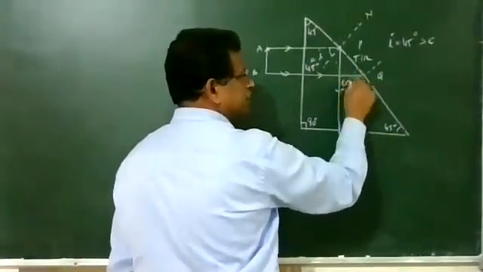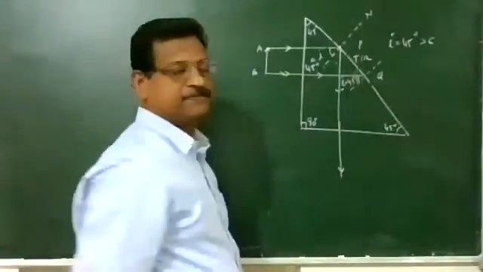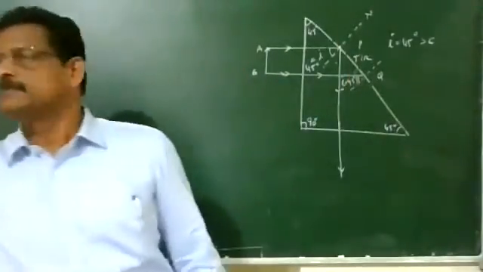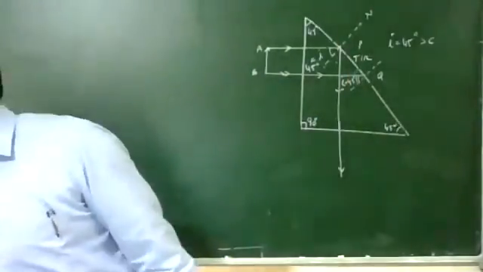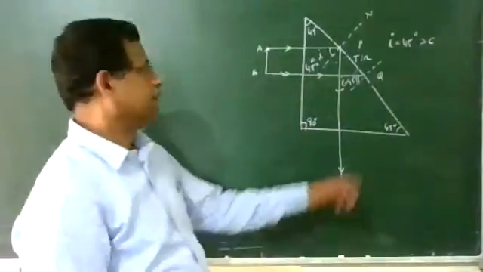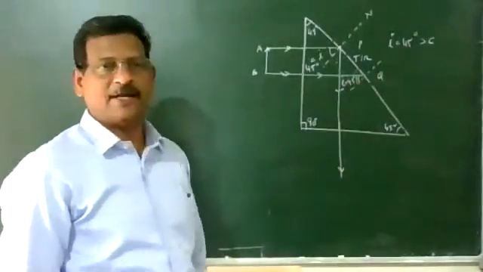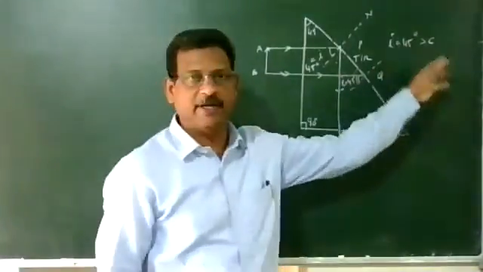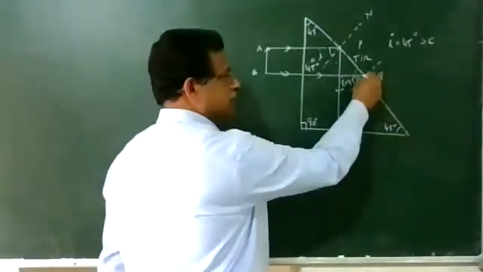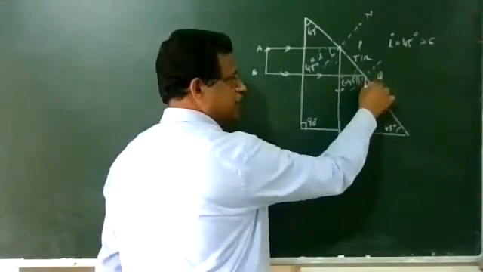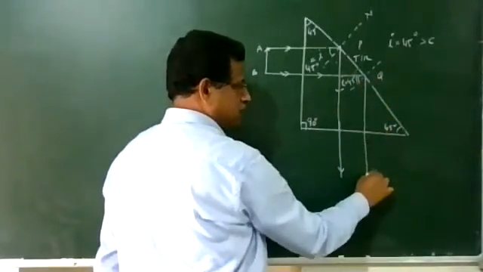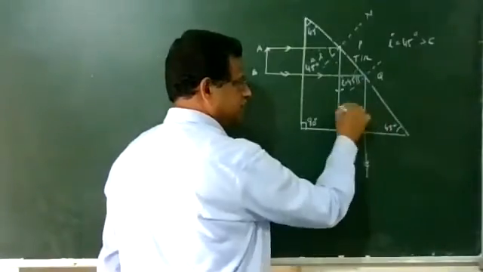So here the angle of incidence is again 45 degrees, greater than the critical angle. So the ray undergoes total internal reflection.